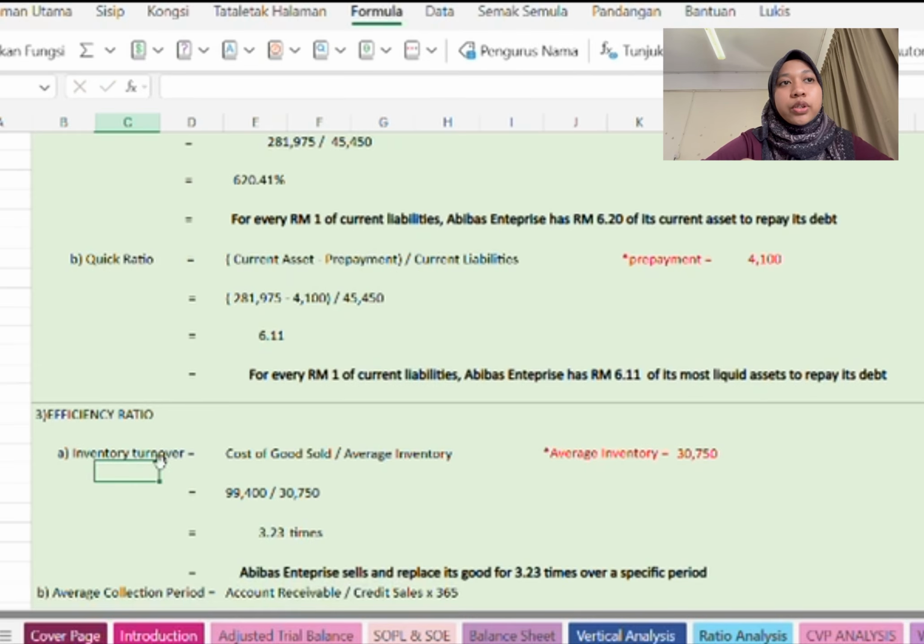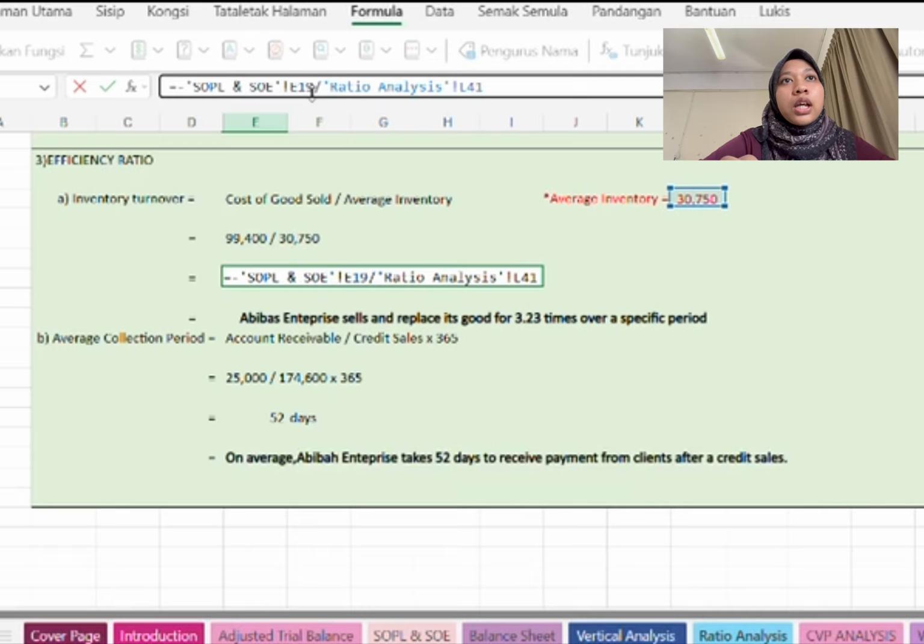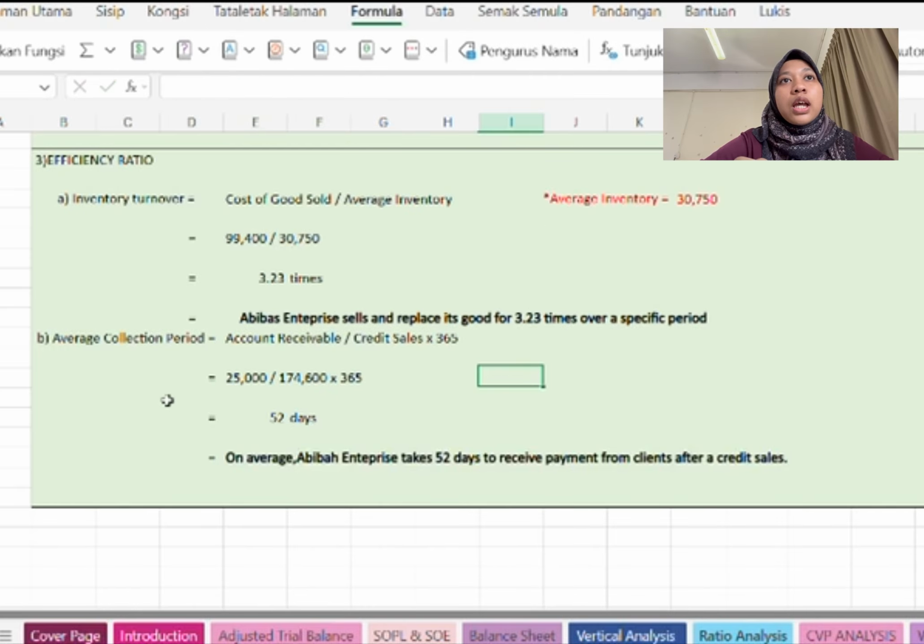For the efficiency ratio, first the inventory turnover. We use the formula cost of goods sold divided by average inventory, and then we get this answer 3.23 times by E19 divided by L41.